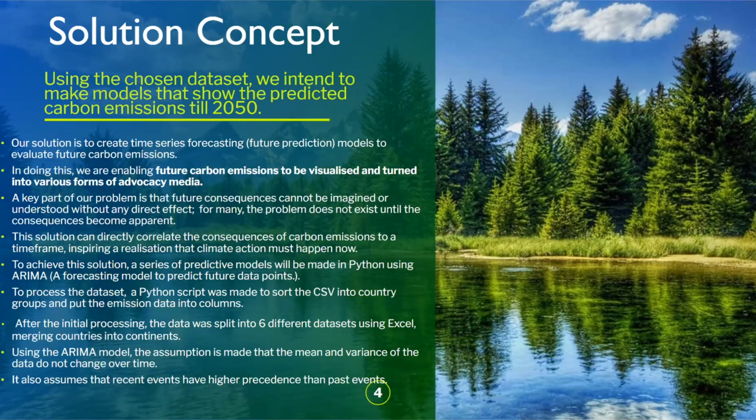Our outcome to this solution can pose limitations though. Using this ARIMA model, the assumption is made that the mean and variance of the data do not change over time, and it also assumes that recent events have higher precedence than past events, and that past information dictates future behavior, which may not be accurate if sudden changes occur.